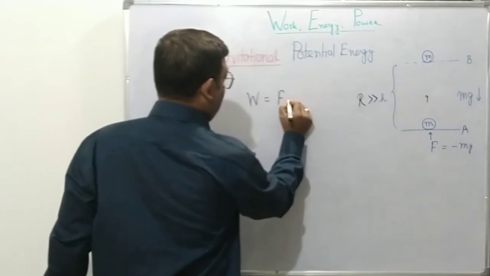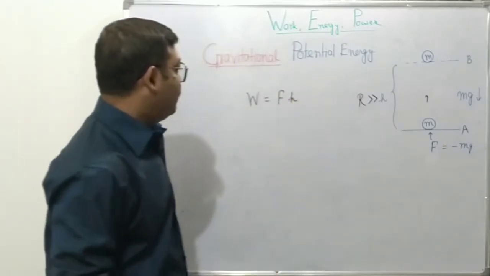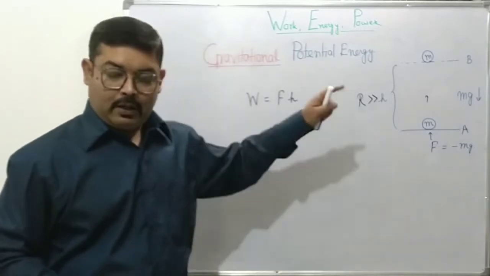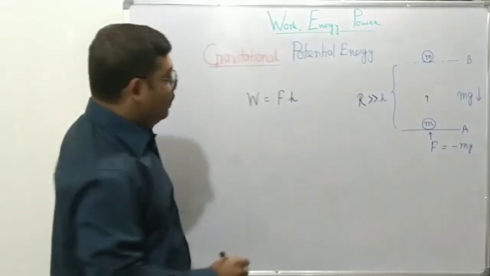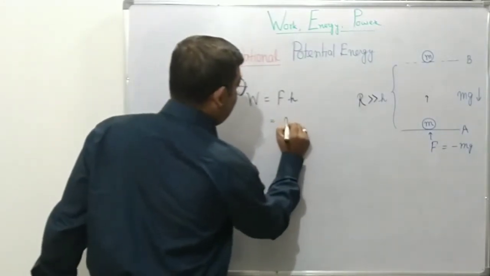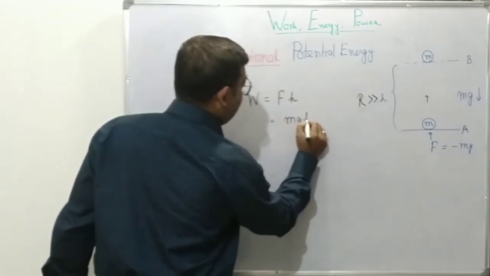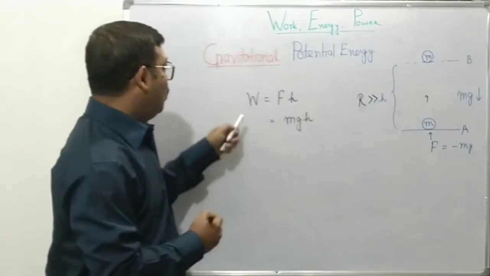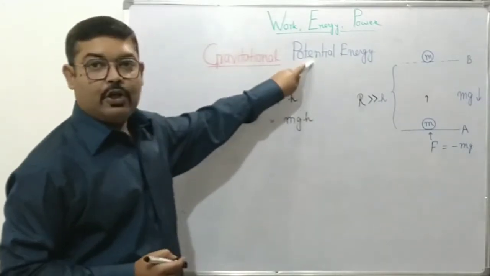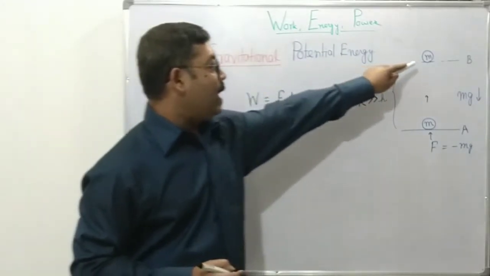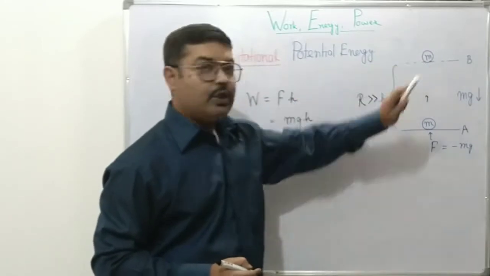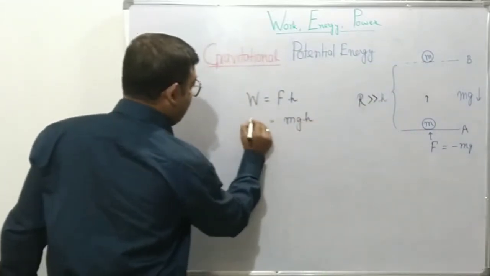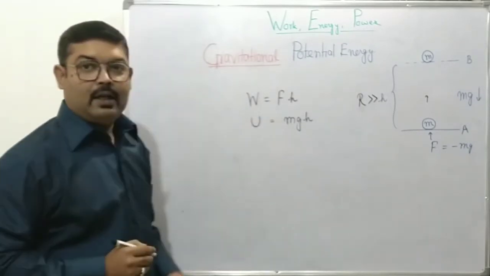So applied force times h. But the applied force in magnitude is equal to the gravitational pull of Earth. So this is equal to mg times h. Now this work done will be stored as the potential energy of the object at height h, that is at position B. So this is the potential energy of the object at that particular height.